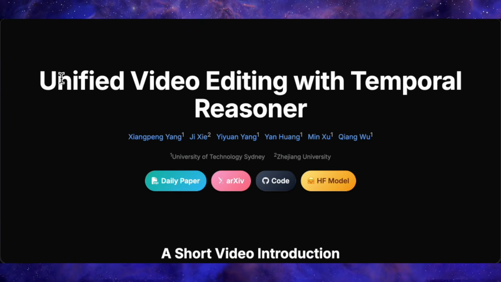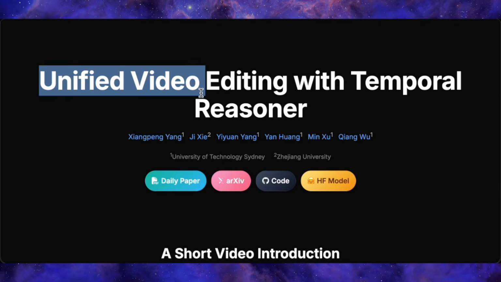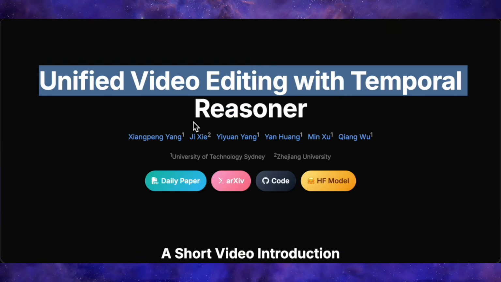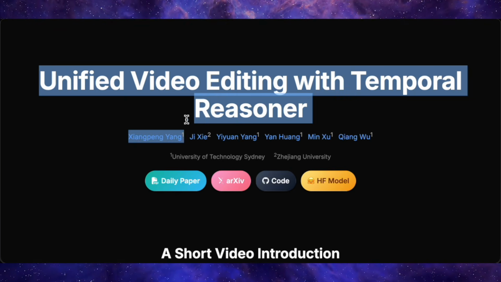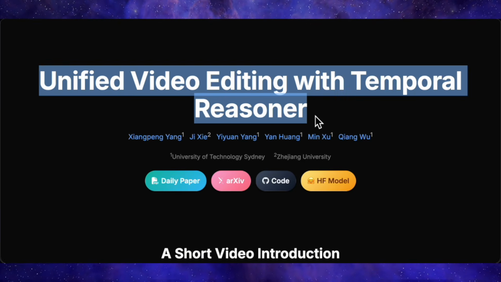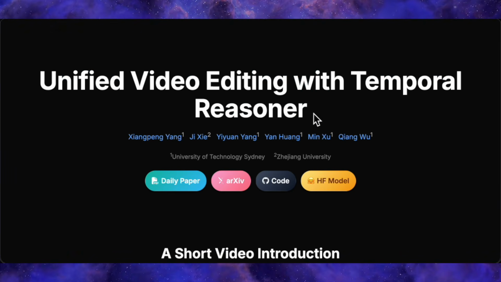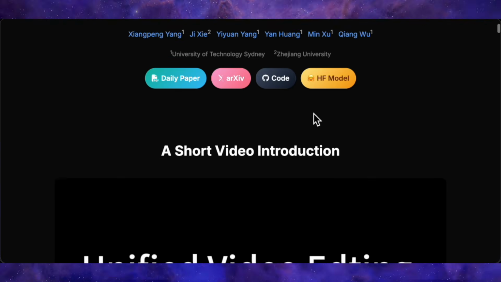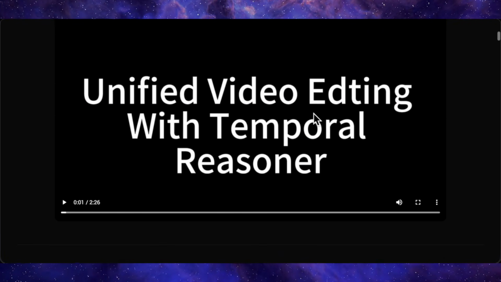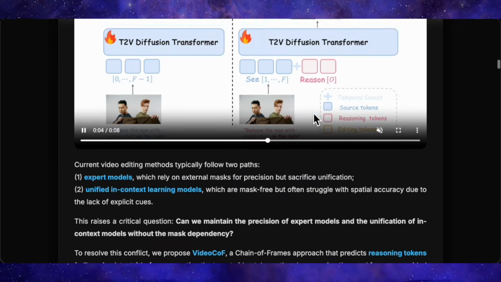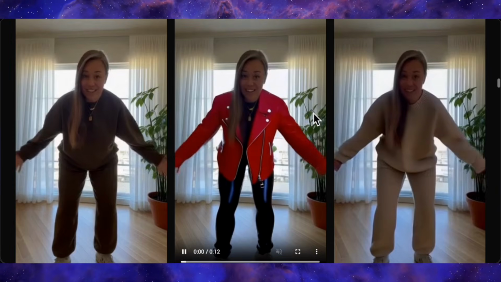Next up is a super interesting one, unified video editing with temporal reasoner or VideoCoF, which is basically like NanoNana but for video instead of images. Think of it as a reasoning-aware video editor that can understand detailed text instructions, figure out exactly which region or which person you mean, and then edit only that part of the video while keeping the rest perfectly intact.